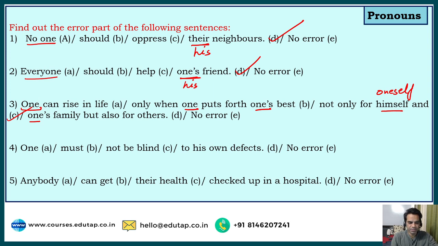Next question, guys. One must not be blind to his own defects. Again, the same error, guys, if you are looking closely. Now, if the subject of a sentence is universal one, it should be paired with one. So one must not be blind to his own defects, yeah, one's own defects. So it should be one's own defects. One must not be blind to one's own defects.